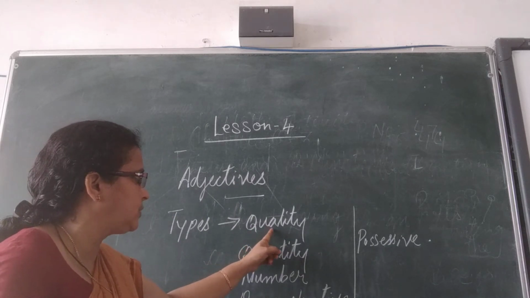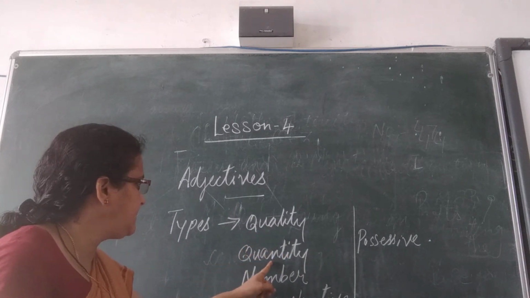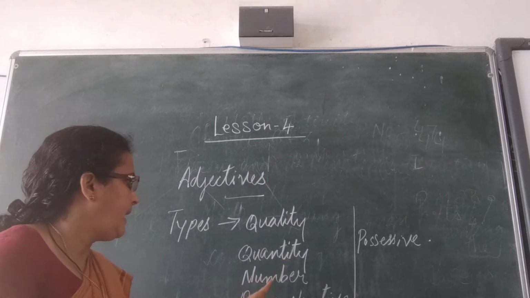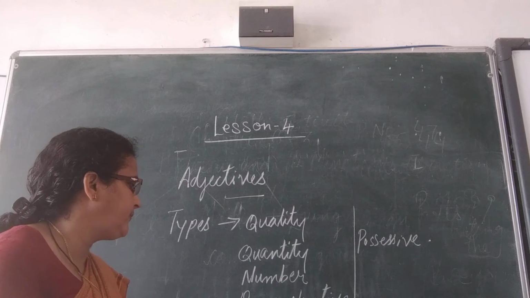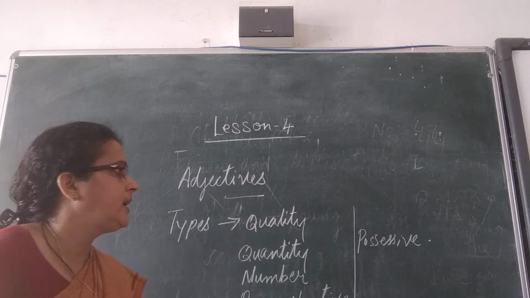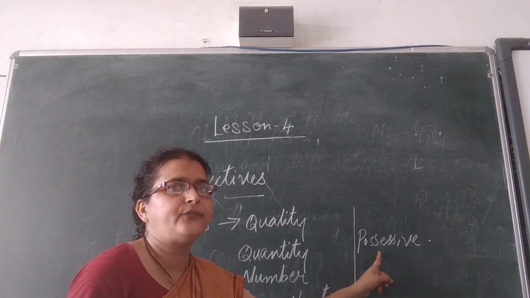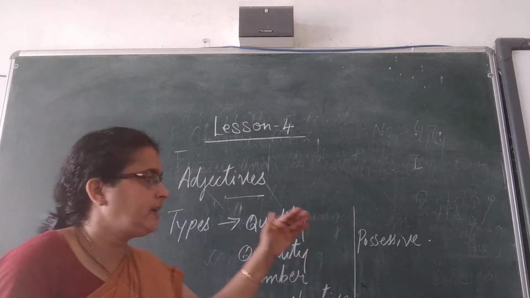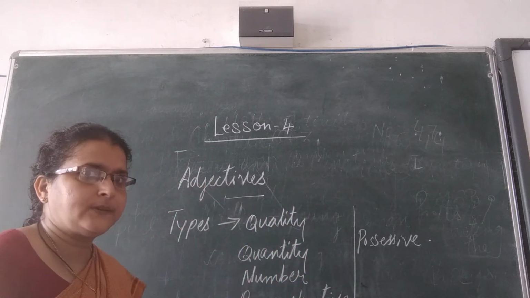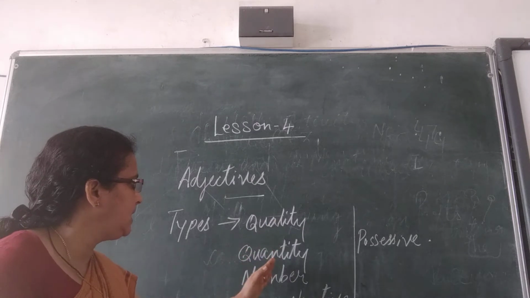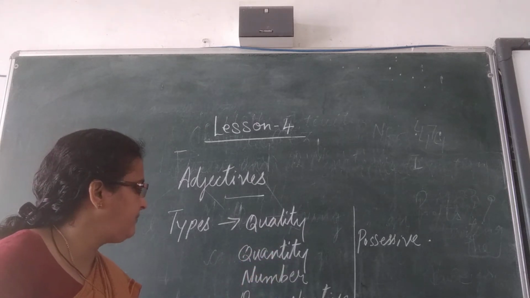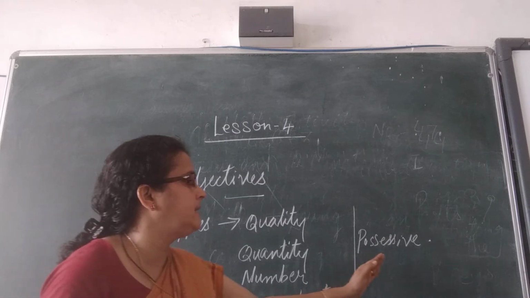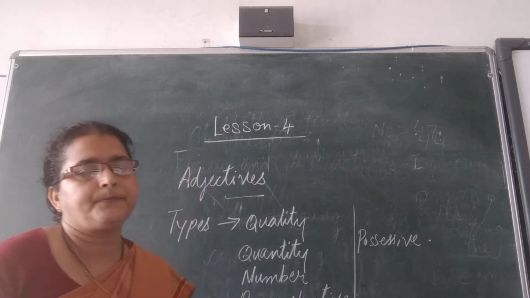Adjectives of quality, adjectives of quantity, adjectives of number, demonstrative adjectives, interrogative adjectives, and possessive adjectives.